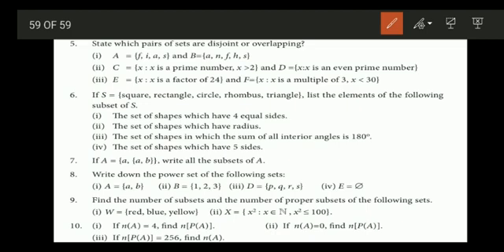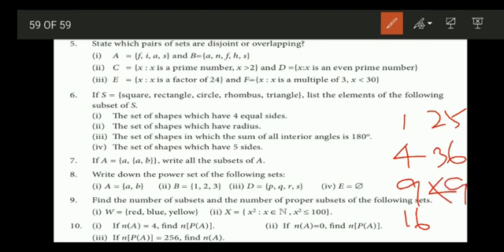So x is a natural number, so it will start from 1, 2, 3. Our set X is a collection of x square. So what are all the square numbers? 1 square is 1, 2 square is 4, 3 square is 9, 4 square is 16, 5 square is 25, 6 square is 36, 7 square is 49, 8 square is 64, 9 square is 81, 10 square is 100, 11 square is 121.